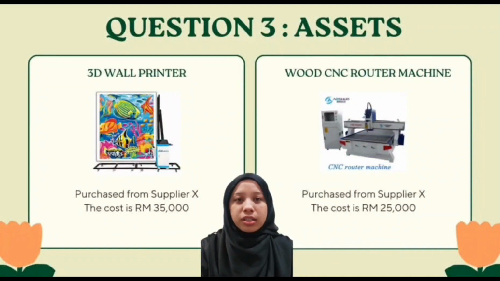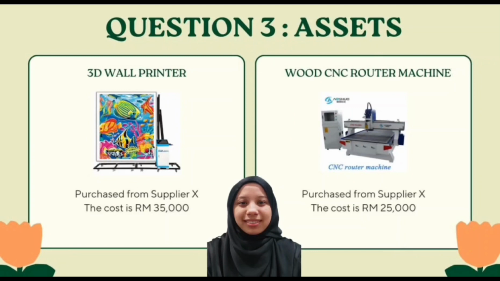Hi, I'm Aisha and now I will explain question 3, which is about the types of assets, how to calculate depreciation, and how much to pay the invoice. There are two types of assets in our business calculations. First is the 3D wall printer.